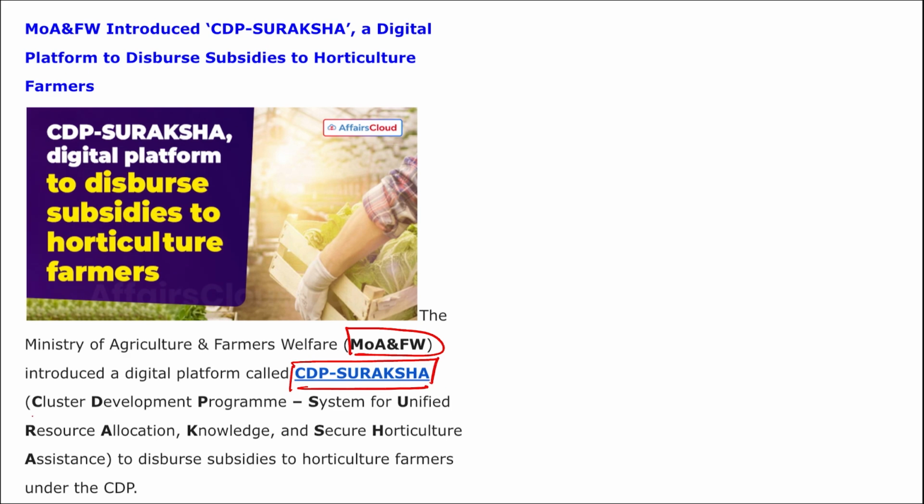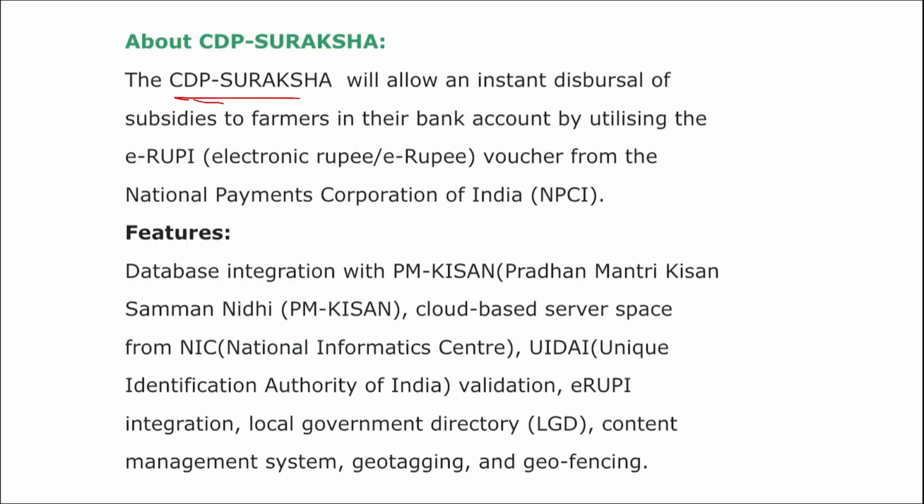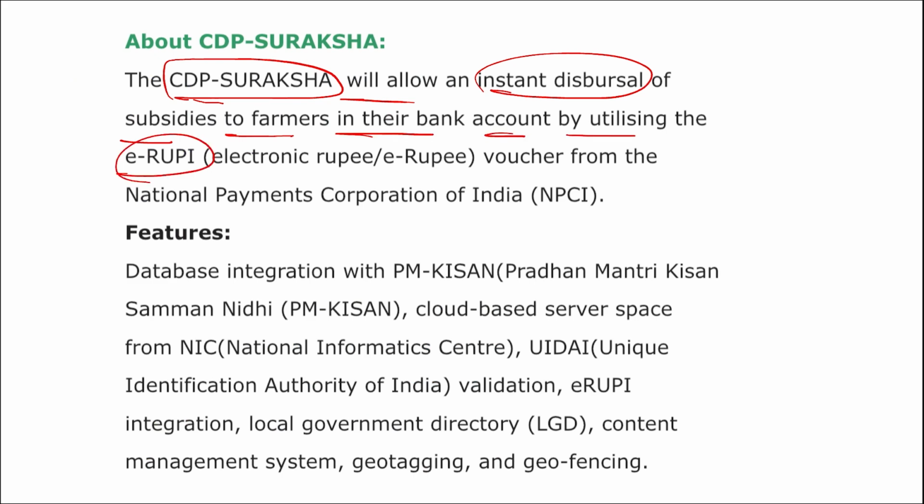Further, you can see here the Ministry of Agriculture and Farmers Welfare launched this initiative, CDP Suraksha. And what is the CDP Suraksha full form? Cluster Development Program, System for Unified Resource Allocation, Knowledge and Secure Horticulture Assistance, and it is to disburse subsidies to the horticulture farmers under the CDP. This will allow instant disbursal of the subsidies to farmers in their bank account by utilizing the e-rupee voucher from the NPCI. And here the database integration is with PM Kisan, cloud-based UIDAI from NIC, and so on.